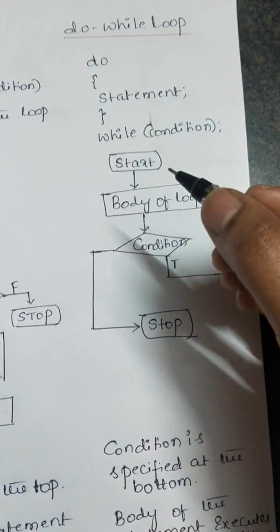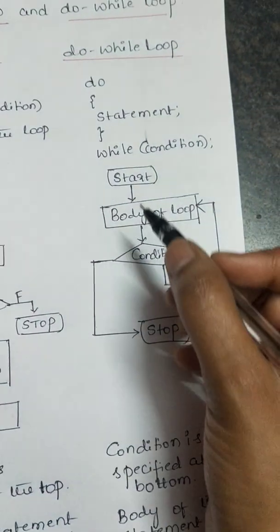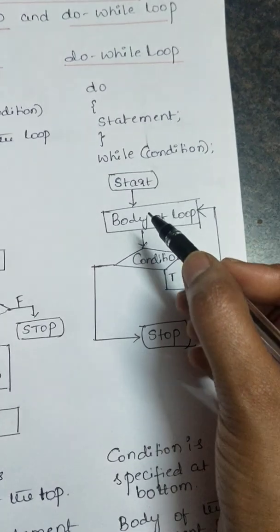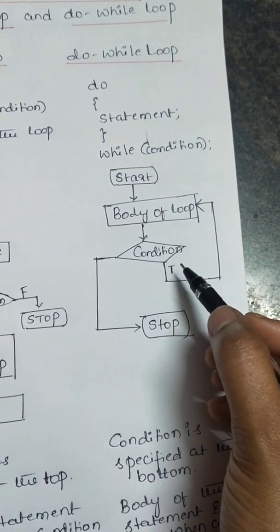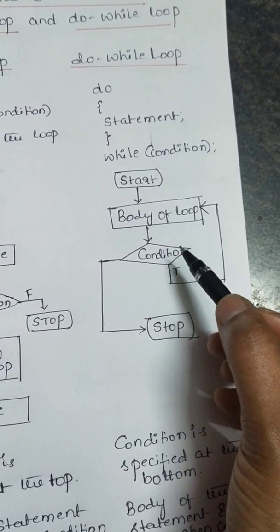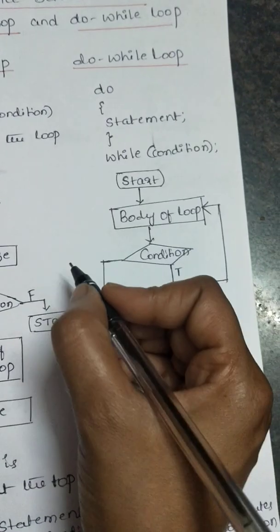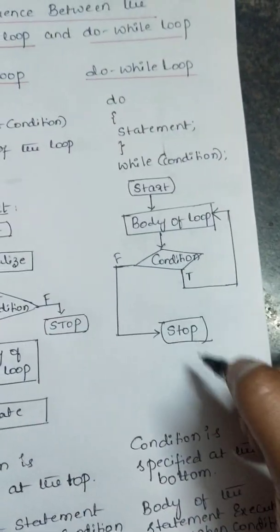Next, the flowchart of do while is like this. First start and then the body of the loop will get executed and then the condition will be checked. If it is true, again the body of the loop will get executed until the condition is false. So once the condition becomes false, it is going to stop.